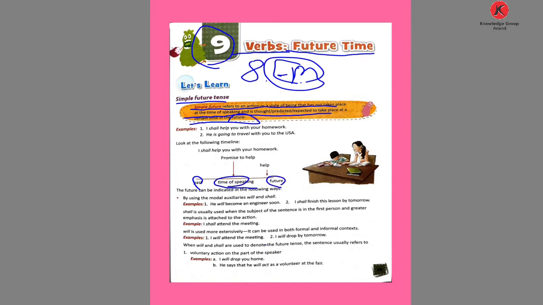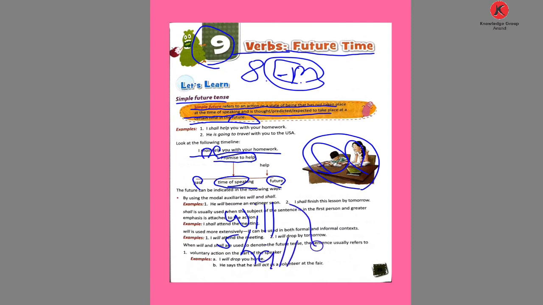What is the sentence? I shall help you with your work. Here see, the boy needs help, and here is the helper sister. I shall help you with your homework. So, a promise to help. Help is the verb, with the auxiliary verb shall. So in the simple future tense we use will and shall, and the main verb we use after that. I shall help you. Promise.